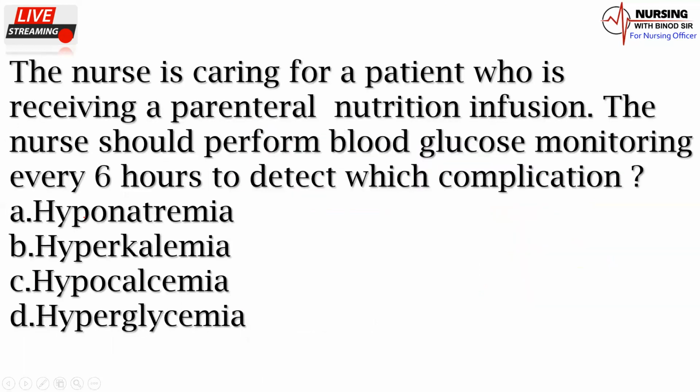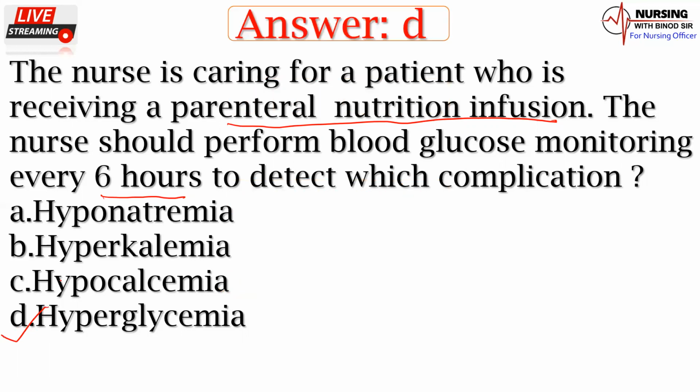The nurse is caring for a patient who is receiving a parenteral nutrition infusion. The nurse should perform blood glucose monitoring every 6 hours to detect which complication? Okay, a patient who is receiving parenteral nutrition infusion, the nurse is monitoring 6 hourly blood glucose level. For why? To detect what kind of complication: hyponatremia, hyperkalemia, hypocalcemia, hyperglycemia. So what would be the right answer of this question? Answer is D option, that is hyperglycemia. Now we'll come back to next question.